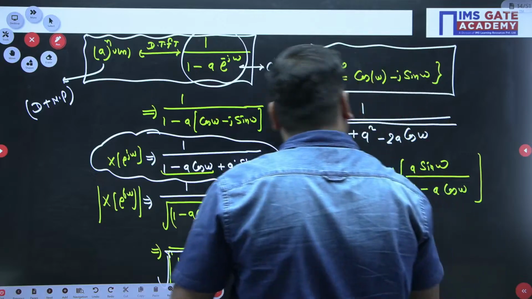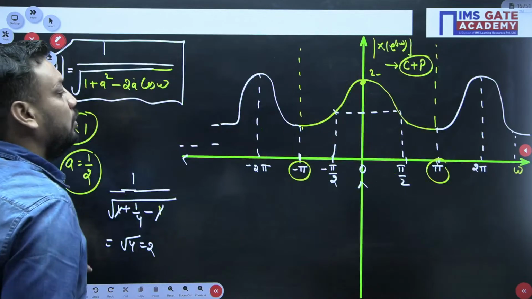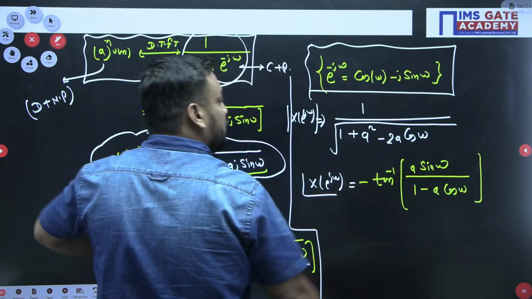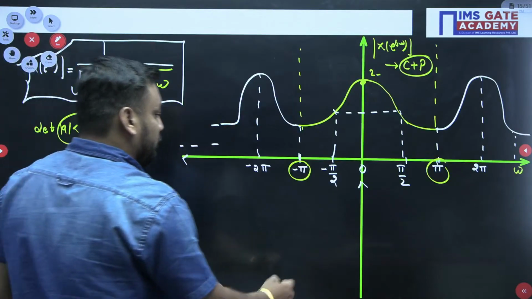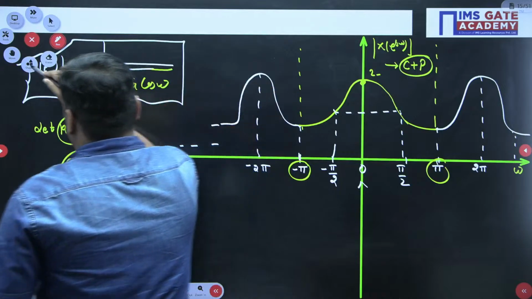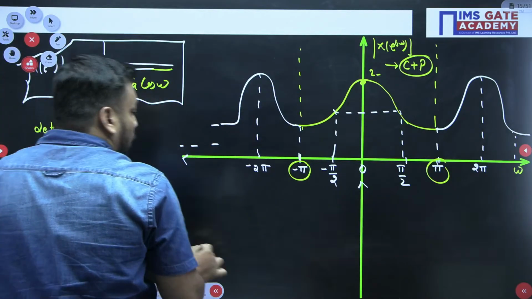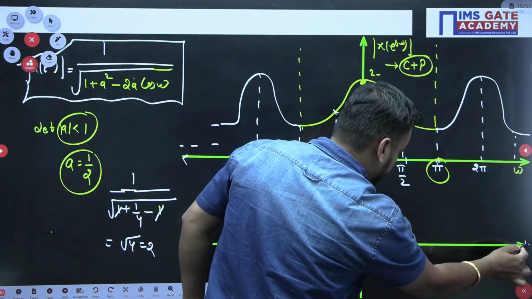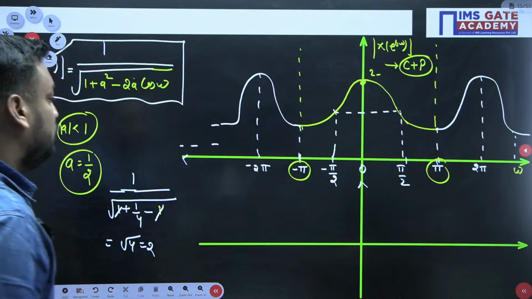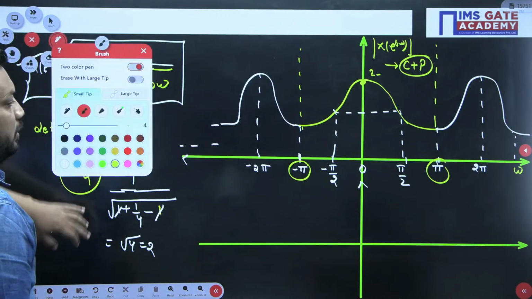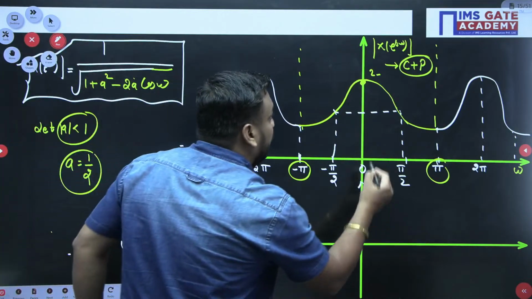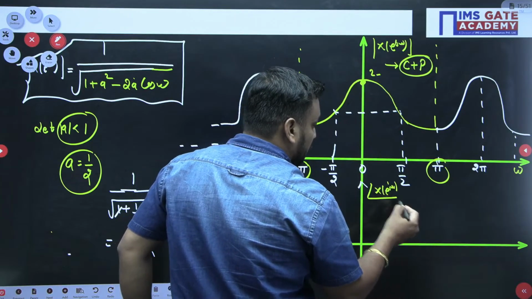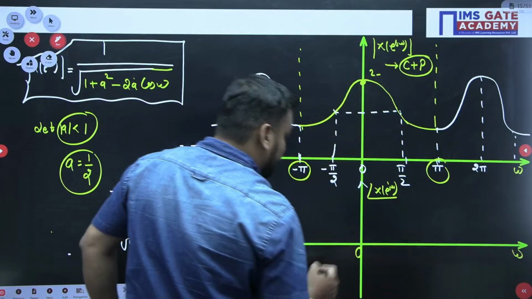And here also, students, in this equation you can put the value ω equal to 0. When you put ω equal to 0, sin 0 is 0 only, so the angle will be 0. If I make the angle curve just below this by a small diagram, then here is the magnitude curve, here is the angle curve, X(e^{jω}) with respect to ω. So at ω equal to 0, exactly we have 0.